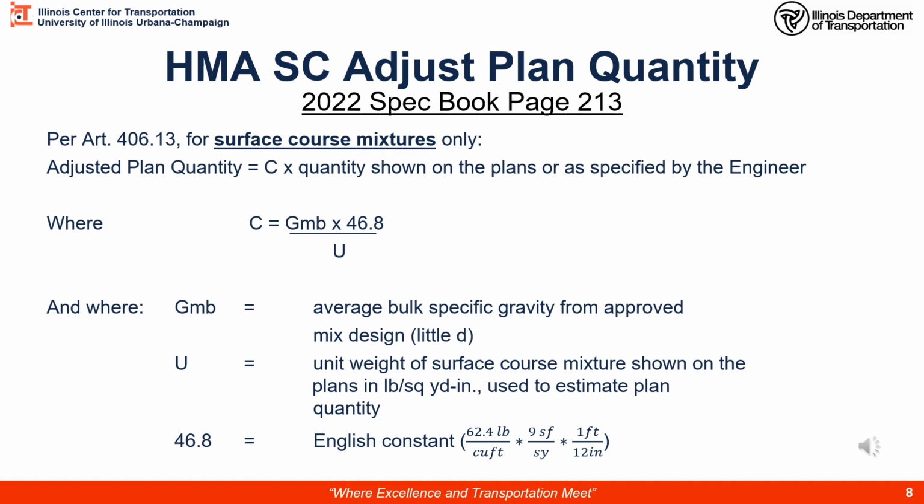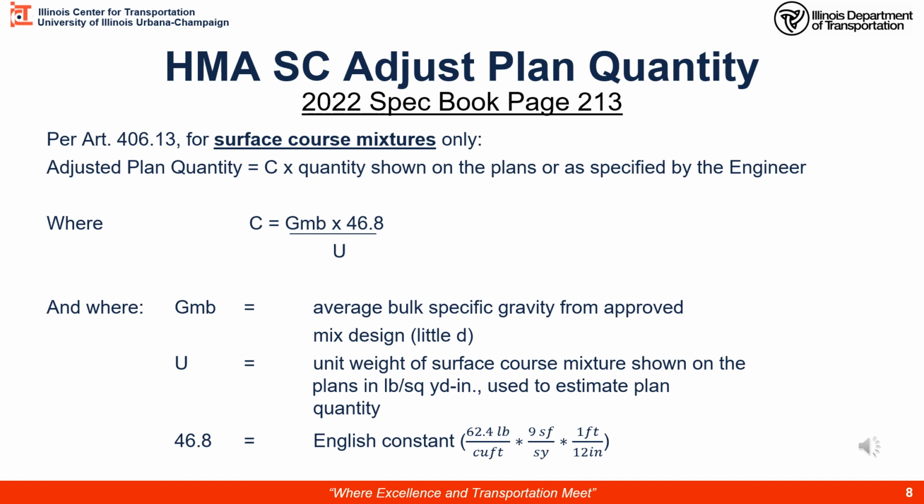From the approved mix design, not the daily plant reports. You'll get an approved mix design. It will have this average GMB value. That is the one we want to use, not the one that changes on a daily basis based on the job mix formula. So we got our bulk specific gravity times a constant to change our units, 46.8.